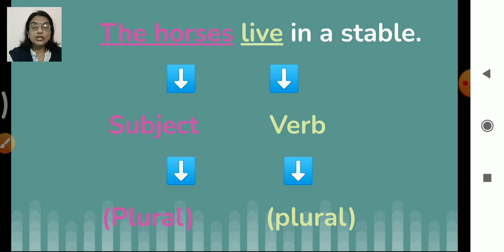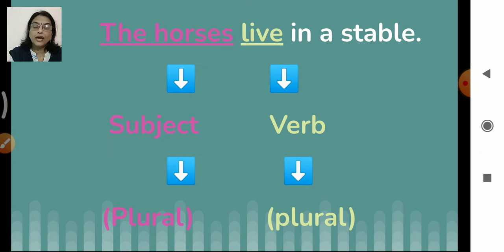Okay, and children, one thing I think you know that verbs do not form their plurals by adding s like nouns, right? How do the nouns become plural? We just add s, so it becomes plural. Horse, horses, lion, lions. This is not the case with the verbs. Okay, so here for our singular we have s, we add s.